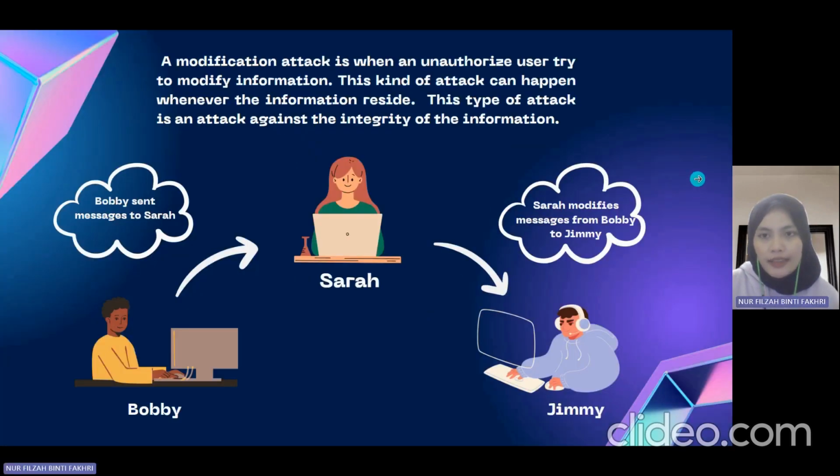So a modification attack is when an unauthorized user tries to modify information. For example, here I give three users: Bobby, Sarah, and Jimmy. Bobby sent a message to Sarah, and Sarah received it, but Sarah modified the message from Bobby and sent it to Jimmy. This kind of attack can happen whenever the information resides. This type of attack is an attack against the integrity of the information. Here, Sarah manipulates the message and sends it to Jimmy.